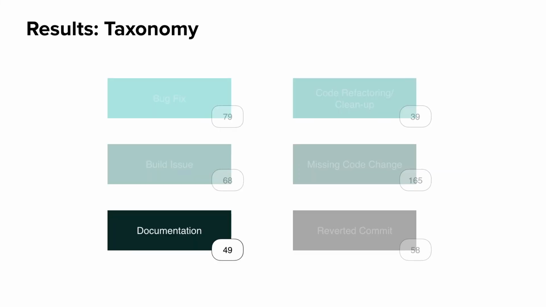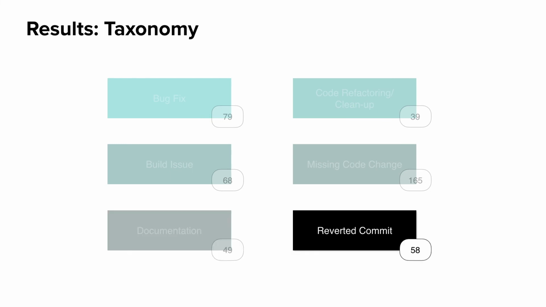Our next category groups those remedy commits that try to fix an issue in software documentation, including release notes, license statements, code comments, commit messages, and README files. And our last category is the reverted commit. In this case, a developer preferred to quickly bring the code back to its previous state to double-check the implemented change and understand the cause of the introduced issues.